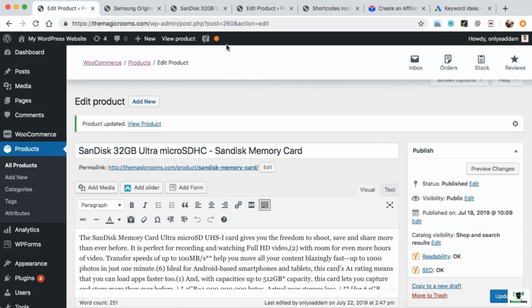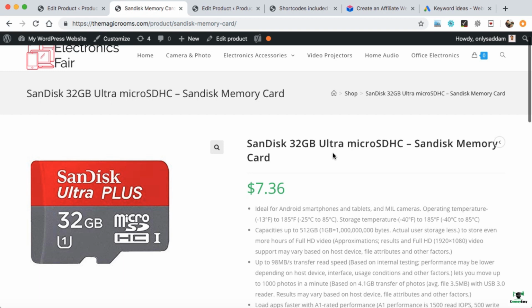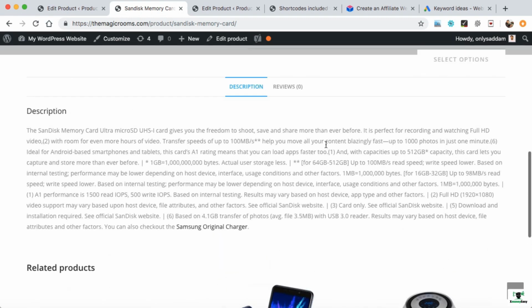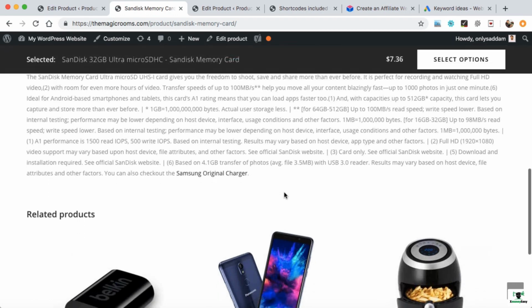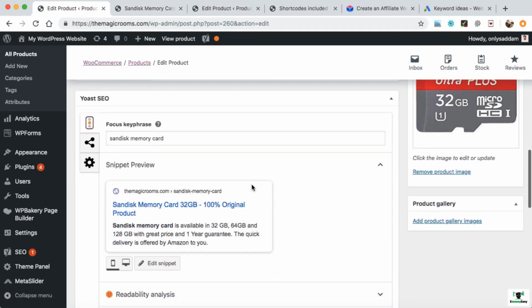Let's check our front page once again. So I'm just refreshing the front page of this product. Here we go. Now we can see the exact page title is SEO friendly as it has the keyword. We have also included the keyword into the long description of this product, like the SanDisk memory card. The internal link is also over here, and I recommend you to follow all the instructions which have been given into the Yoast SEO section.